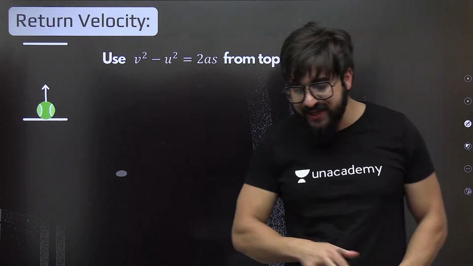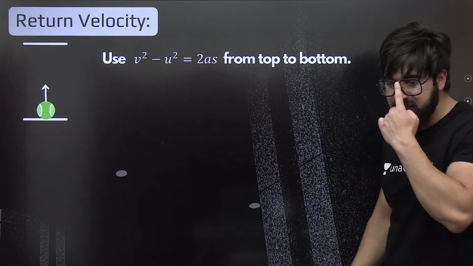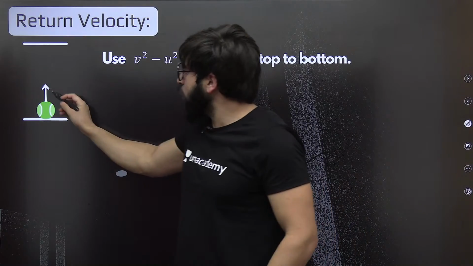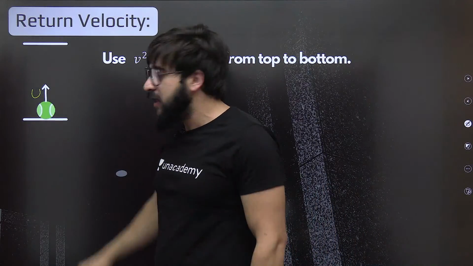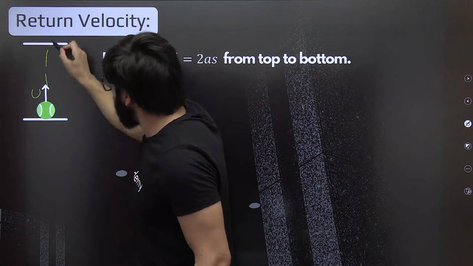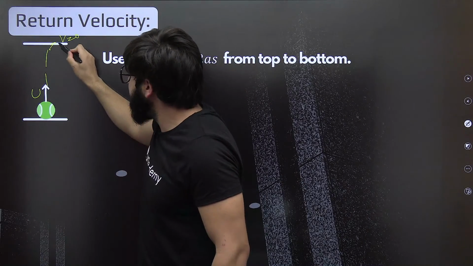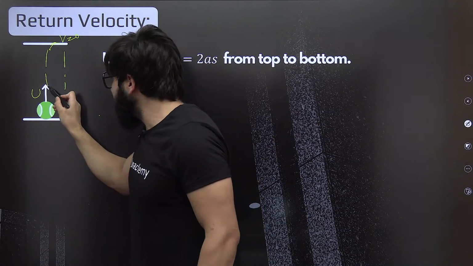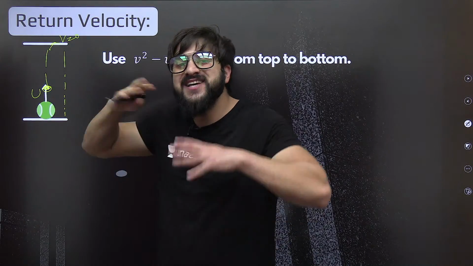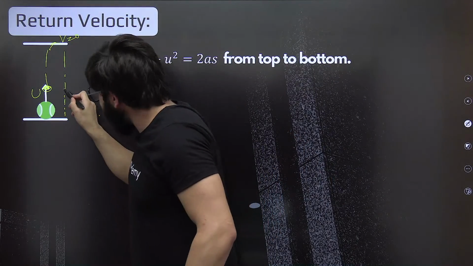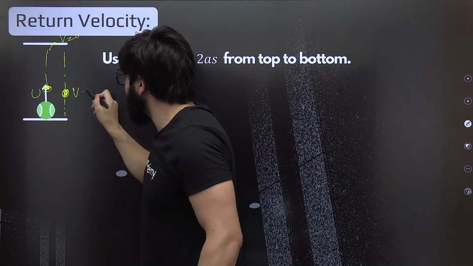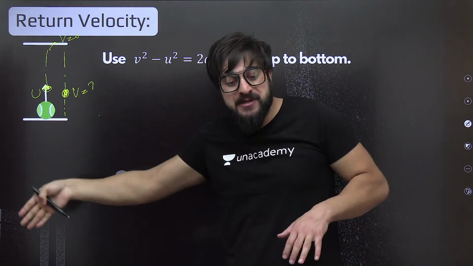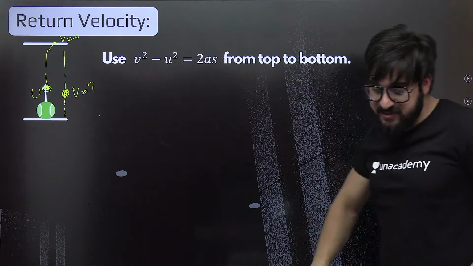Now, with what velocity will it return exactly? I'm saying that, for example, I'm launching this with a velocity of u. It is going up and up, and over here the velocity v becomes 0, and finally it is coming back. If I ask you, at this point the velocity of this ball is u. When it is falling back exactly at this point, how much will its velocity be? I told you previously it will be exactly this u, but in the opposite direction, so it will be minus.